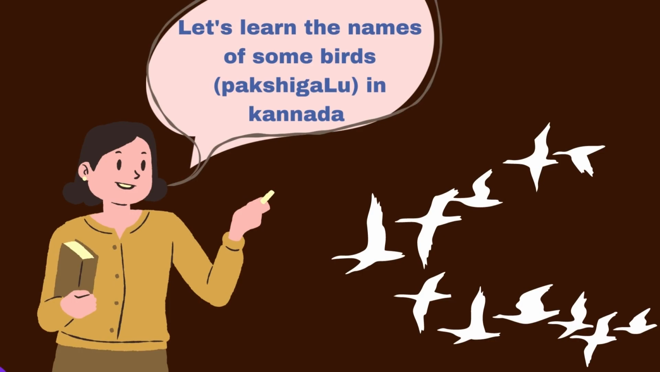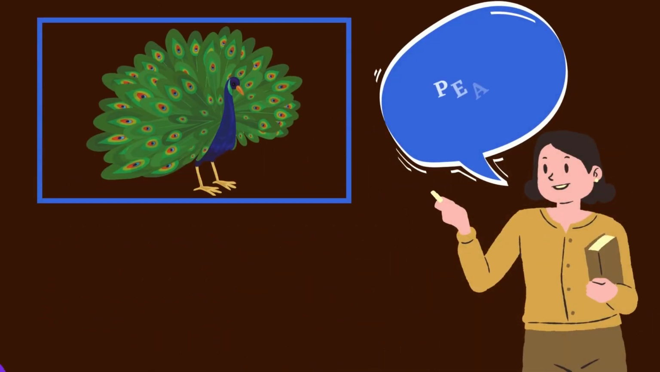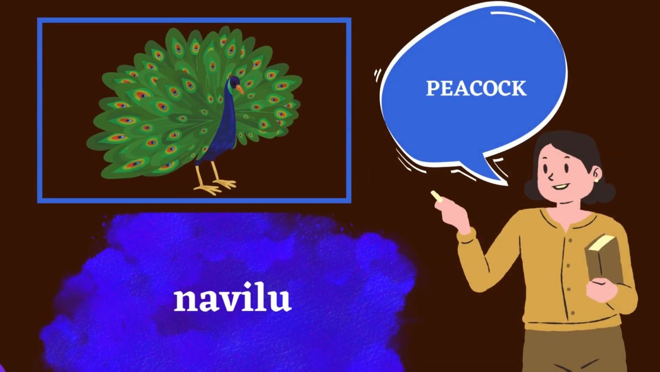Now, moving on to the next topic, birds. What are birds called in Kannada? They are called Pakshigalu. So, let's get started. The first bird is peacock. Peacock is Navilu. Navilu. For example, Vandu Navilu. Vandu Navilu, which translates to one peacock.